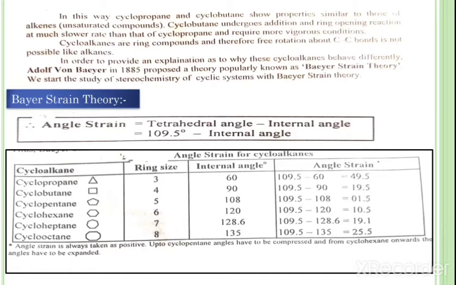So how will you calculate the angle strain? I have given the formula here. Angle strain is equal to tetrahedral angle minus internal angle. The tetrahedral angle is 109.5 degrees. For the internal angle, the internal angles are given here, and we know the tetrahedral angle. So do the calculation and we get the angle strain for cyclopropane to cyclooctane.